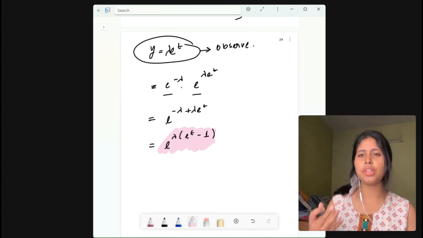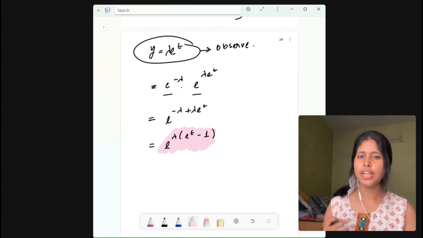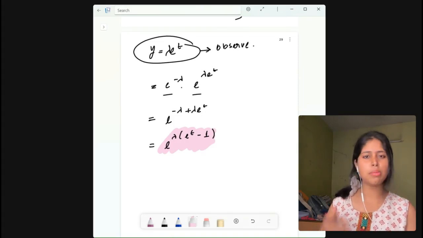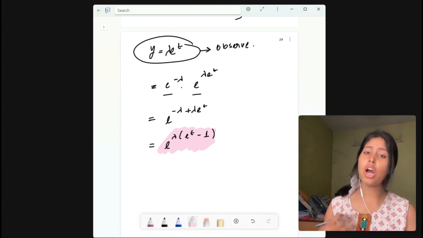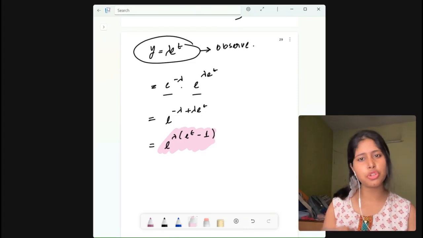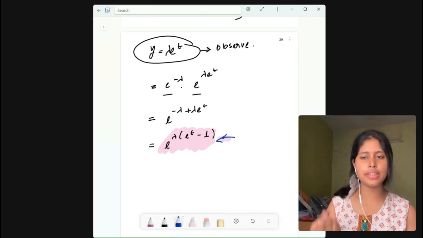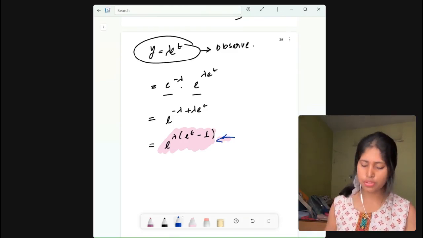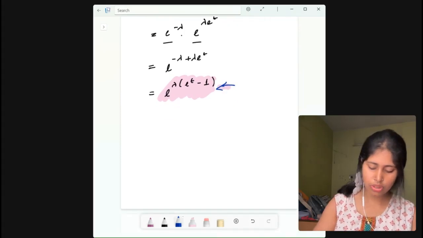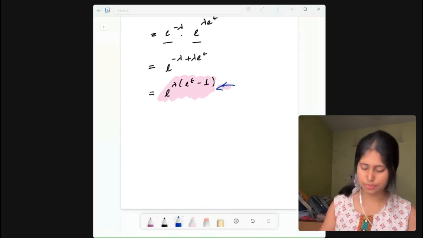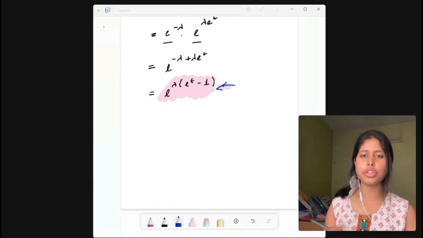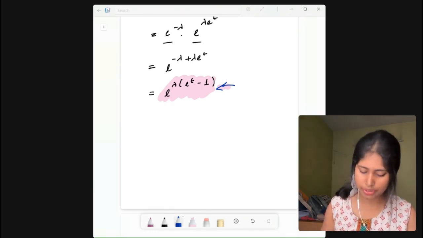Now, if you have the MGF of Poisson distribution, it is very easy to find the mean and variance also, right? Now, how do you find the mean? You have to first differentiate this MGF once, and then set t equals 0. What did I say? You need to differentiate once, then how do you write it?